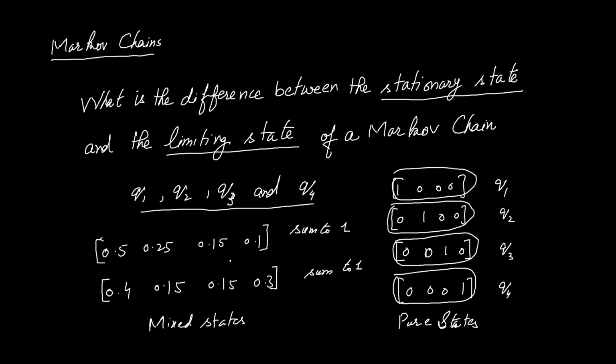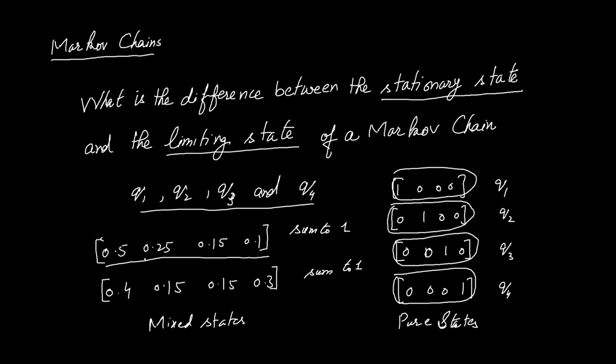What does it mean for the Markov chain to be in a mixed state? Say in this state. It means that we do not know with certainty which pure state the Markov chain is currently in. Instead, we only know the probability that the Markov chain is in a particular state. In this case, there is 0.5 probability that the Markov chain is in state Q1, 0.25 probability that the Markov chain is in state Q2, 0.15 probability that the Markov chain is in state Q3, and 0.1 probability that the Markov chain is in state Q4.